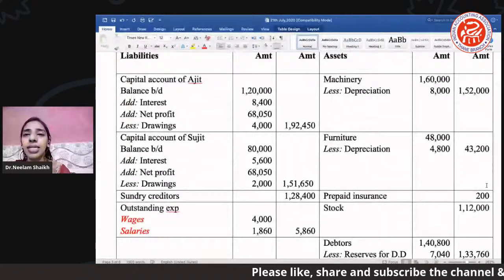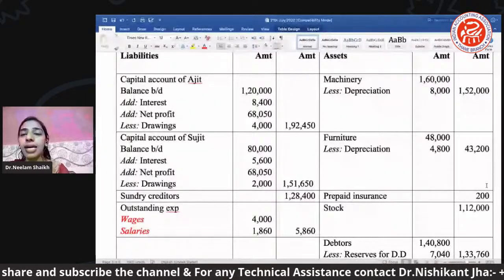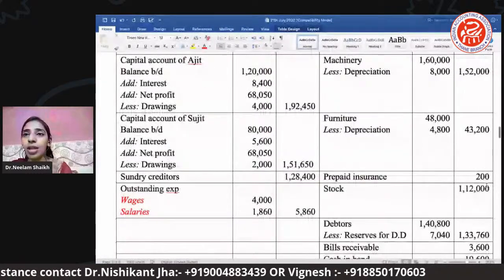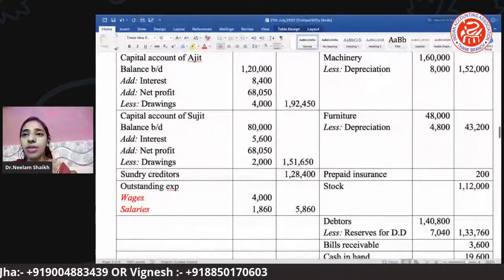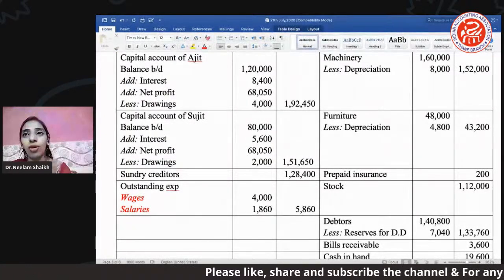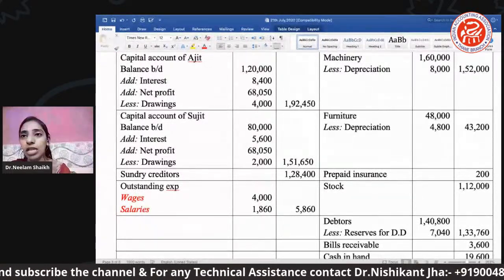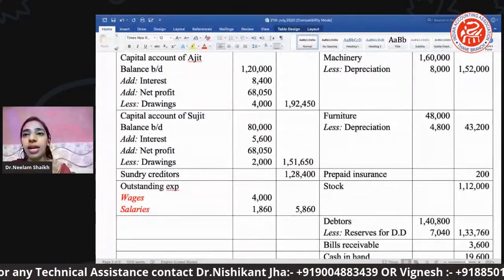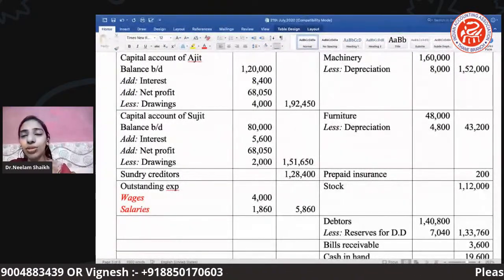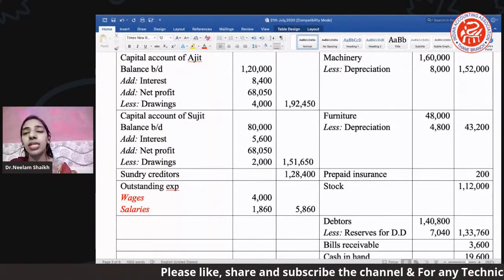Now next, this is all about the left side of your balance sheet, which is nothing but liability. Let's see the right side of your balance sheet, which is your asset side. Here in the asset side we have machinery, and depreciation has been deducted because it was clearly given there is a depreciation on machinery. वैसे ही फर्नीचर में आप देखो, फर्नीचर पे भी depreciation बोला था, that we have deducted. क्यों depreciation assets में से less हुआ? Reason is machinery is being used, so the portion which has been used is supposed to be deducted. That will be considered as depreciation.